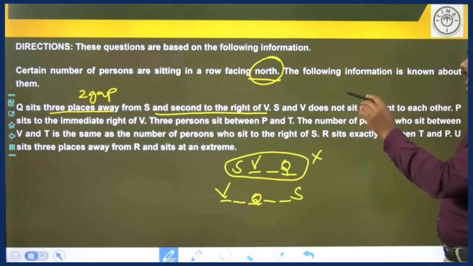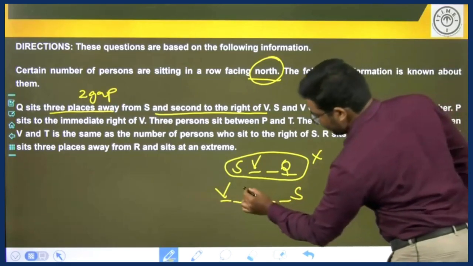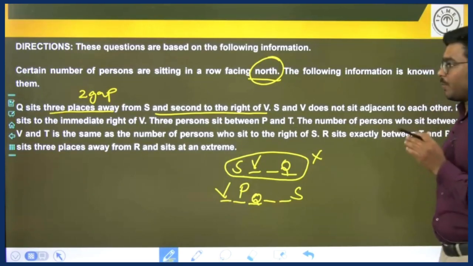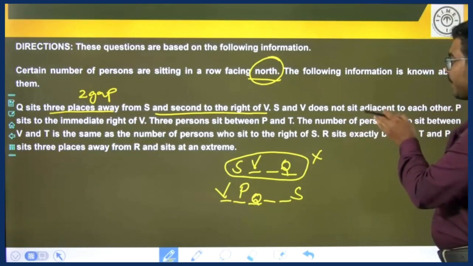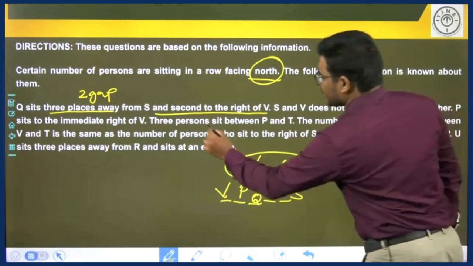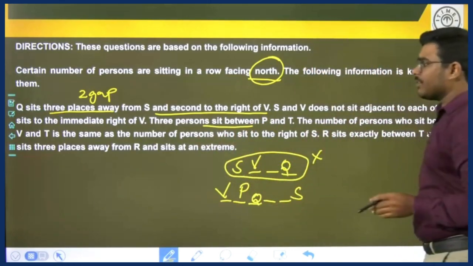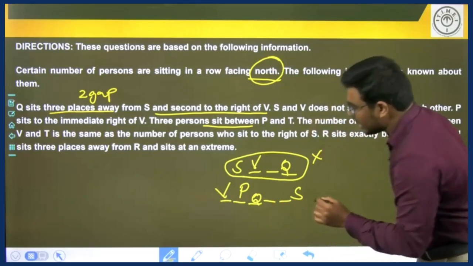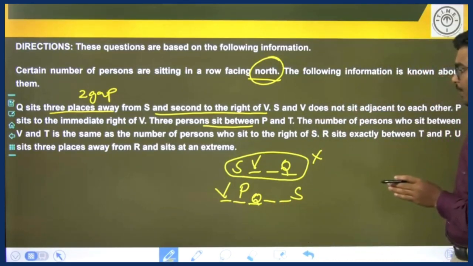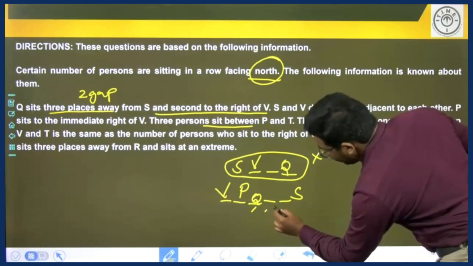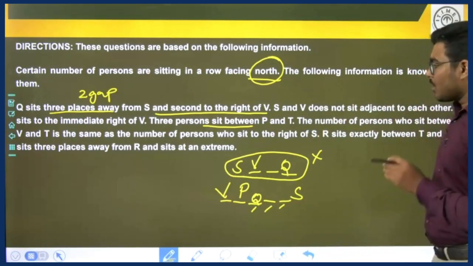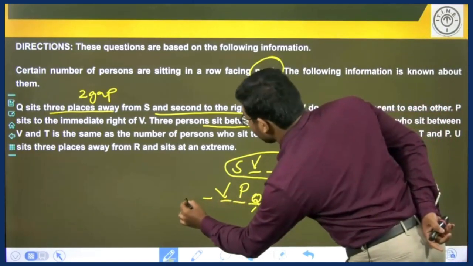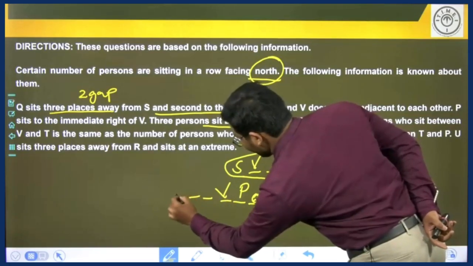P sits to the immediate right of V. Here P sits to the immediate right of V, which is in between V and Q. 3 persons sit between P and T. It is not mentioned in which direction T is sitting with respect to P. So, if we consider T is sitting to the right of P, then there are already 3 persons sitting between P and S. So, T should be sitting to the left of P, where 3 persons are sitting between P and T.